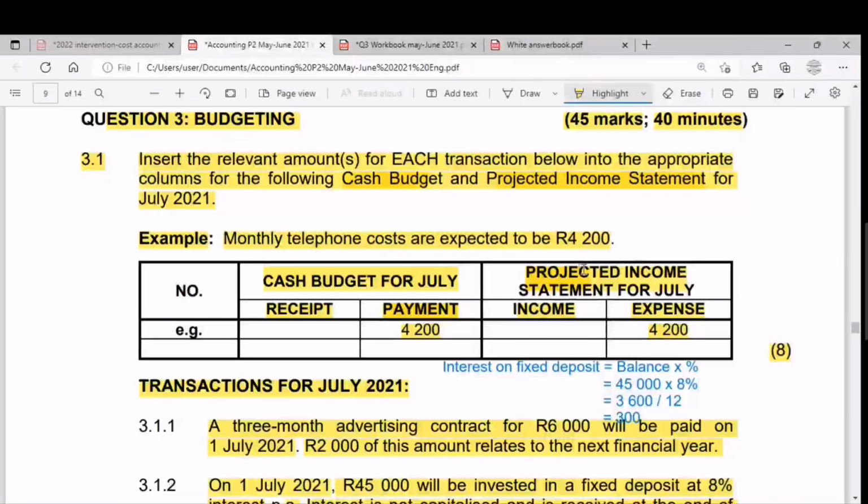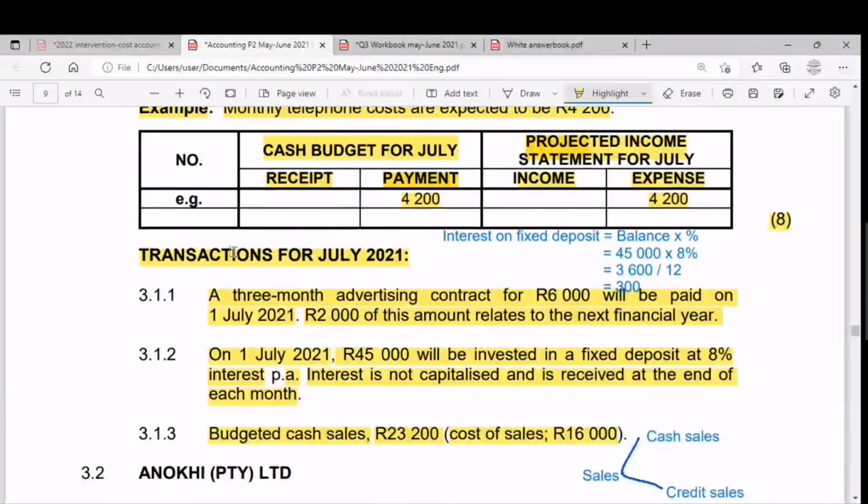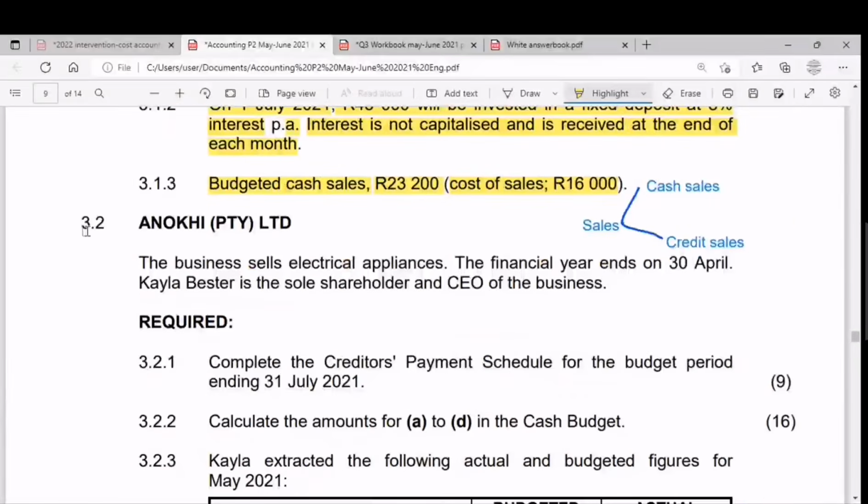Okay ke bafundi, siyaqhubeka question yethu, question 3. So now sesiza ku 3.2. So Anoki Pty Limited. So guys, we can see that the company dealing nayo lana is a private company. So once the company eba no Pty, kusho ukuthi that company is a private company. So if beku Anoki Limited, then bekuzobe kuyi public company le. So now we are dealing with a private company, Anoki Pty Limited.